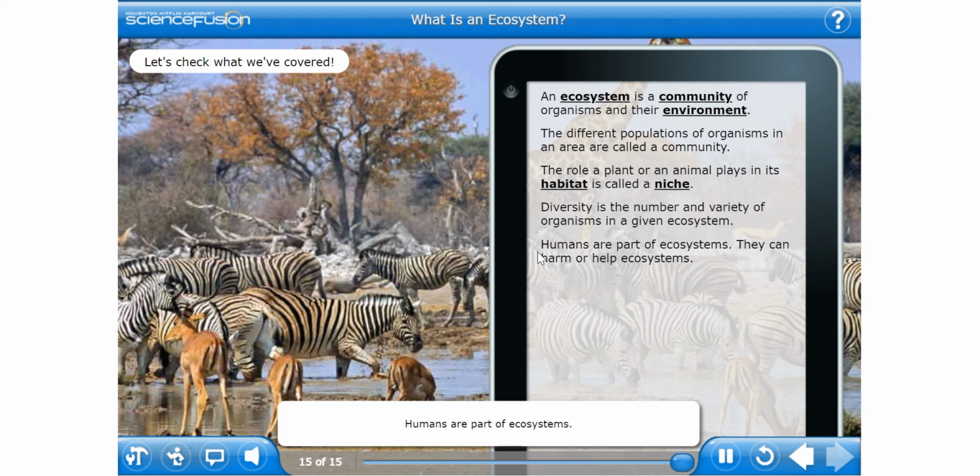Humans are part of ecosystems. Pollution, habitat loss due to farming and development, and poaching all harm ecosystems. Human activities that help ecosystems include planting trees, protecting habitats and parks, making artificial reefs, and recycling.